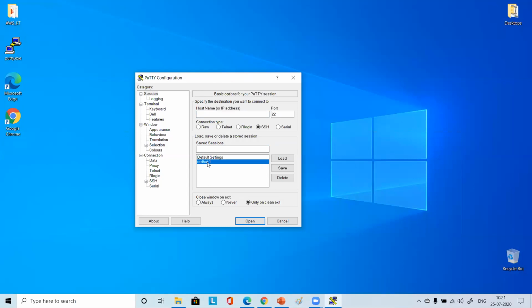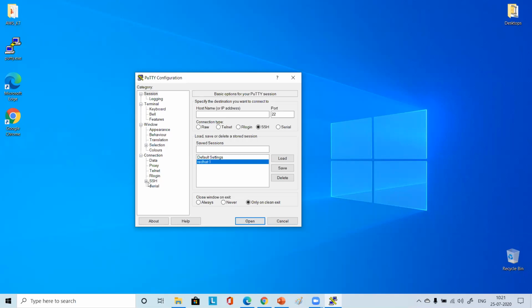Puttygen is not required. You already have the key for your EC2 instance, right? I deleted both that day. No, you deleted puttygen.exe and putty.exe, but you did not delete the ppk file that you had created. Where is it kept? Day 5. Okay, perfect. So now you know how to connect to your instance.